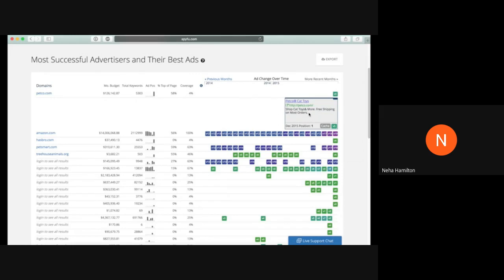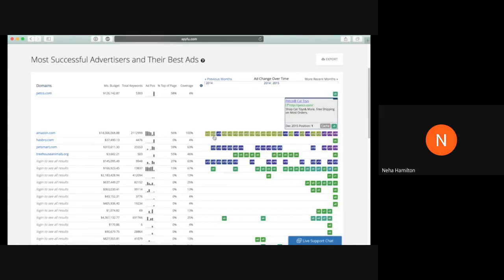The really cool thing about SpyFu is that you can tell trends in other advertisers depending on how successful their campaigns have been. So if we look at Amazon, for example, see how in the version column, these V's stand for the version of the ad. This is version 5 for Petco, and Amazon has a lot. They have 19 different versions of advertisements for cat toys.